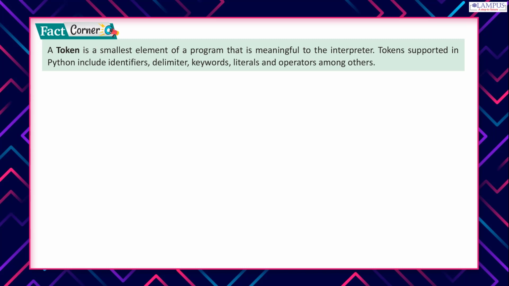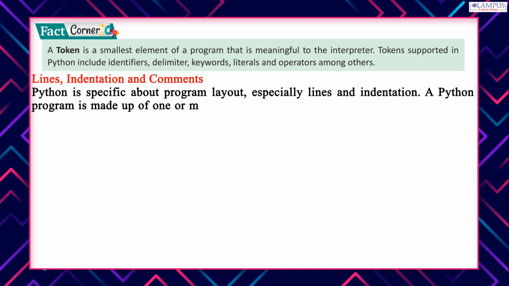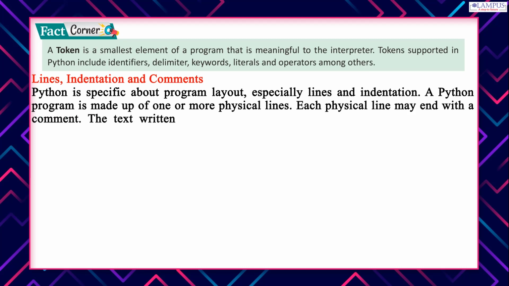Tokens supported in Python include identifiers, delimiters, keywords, literals and operators among others. Lines, indentation and comments. Python is specific about program layout, especially lines and indentation. A Python program is made up of one or more physical lines. Each physical line may end with a comment. The text written in the comments is ignored by Python.